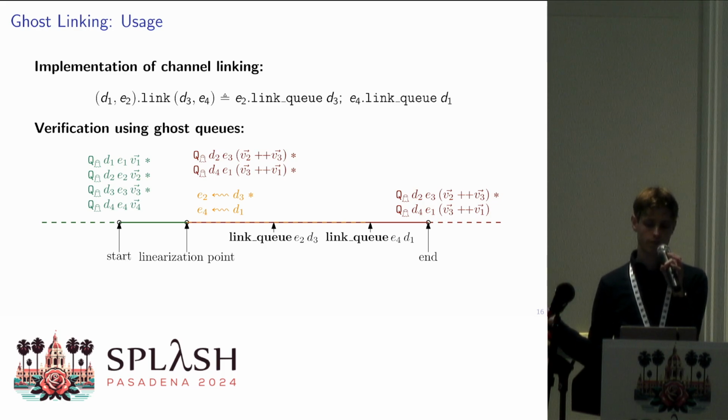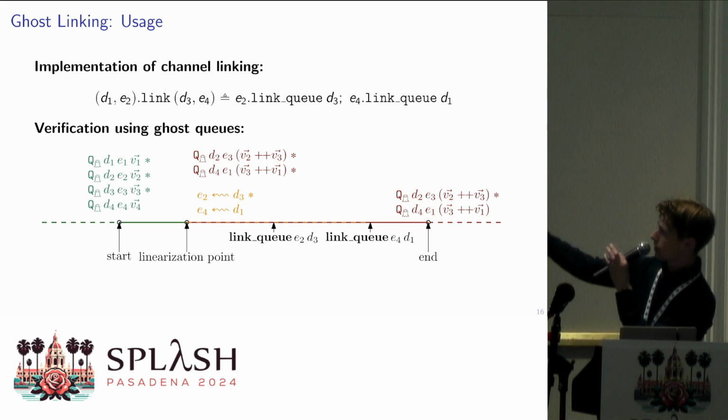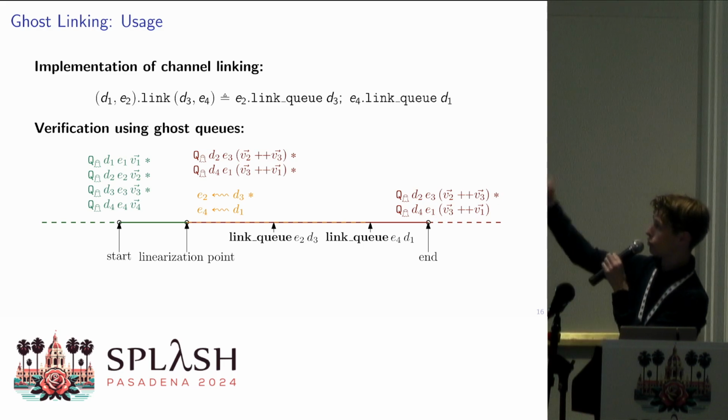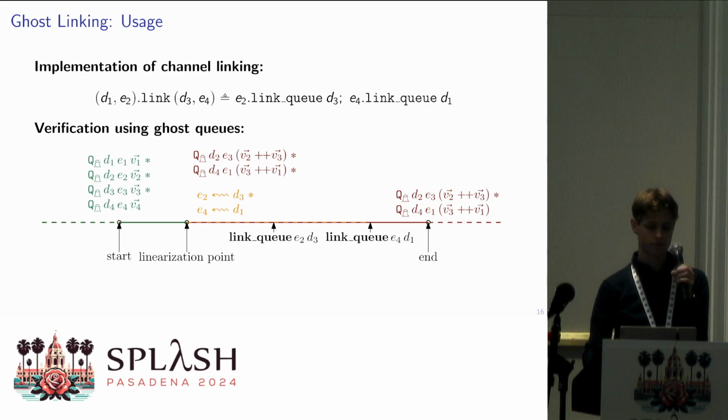And then during the rest of the method, we just use these tokens to actually physically perform the linking steps of our queues. And as you can see, we have a linearizability condition because at any point before the linearization point, we have these 4 ghost queues. And at any point after this linearization point, we have the 2 merged ghost queues.